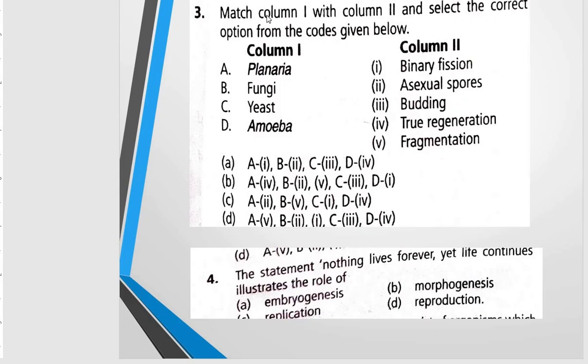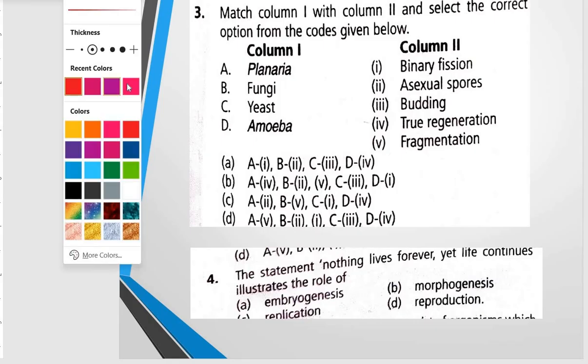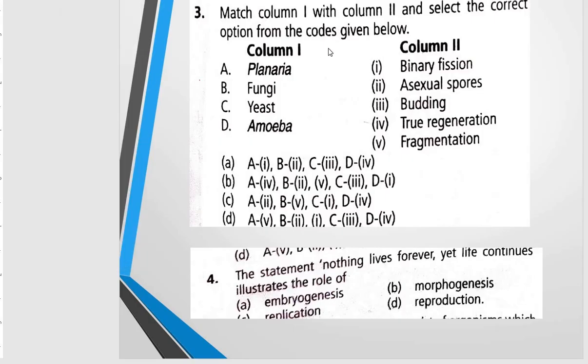Next, we are coming to the third MCQ. Here we have to match the first column with the second column and select the correct option from the codes given below. What is given? The asexual modes of reproduction are given. Planaria will have regeneration. Fungus, spore formation. Yeast, budding. And amoeba, binary fission.